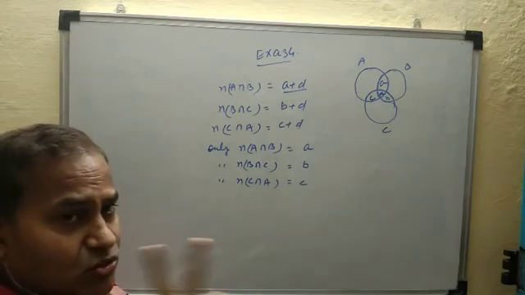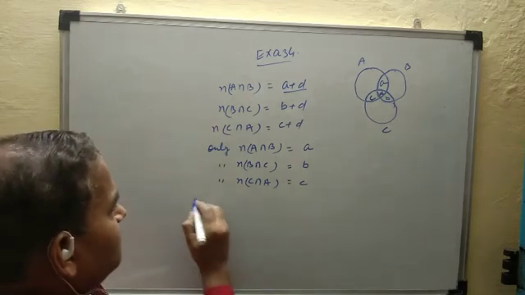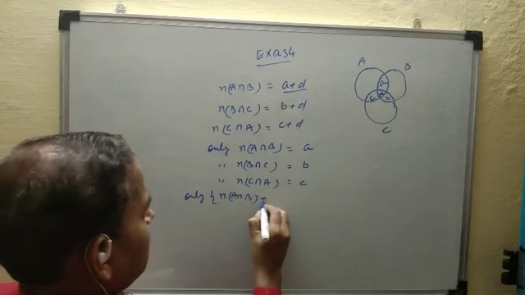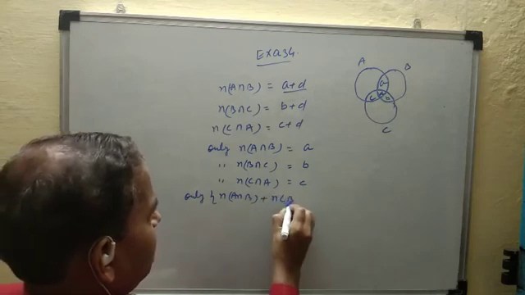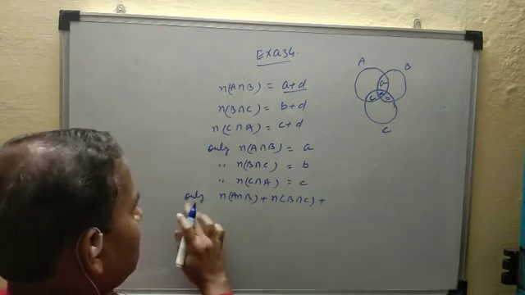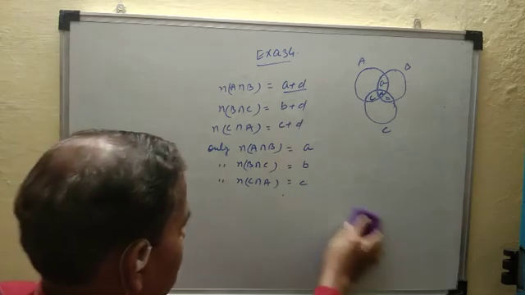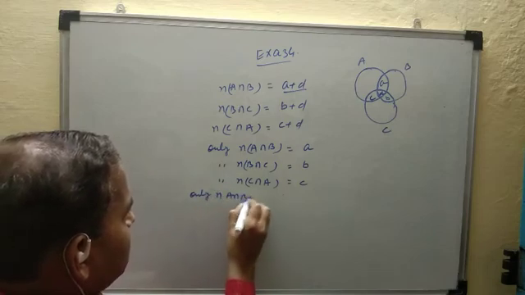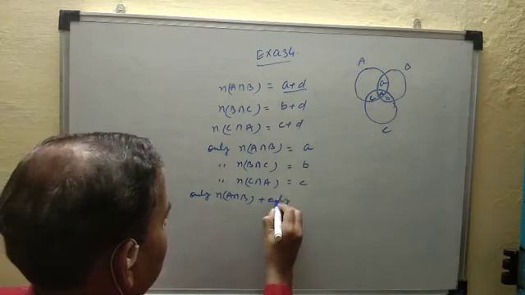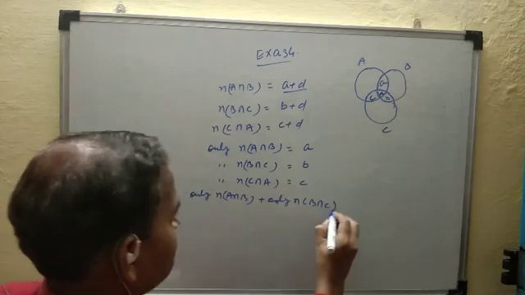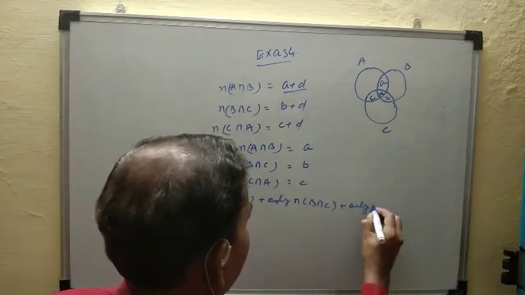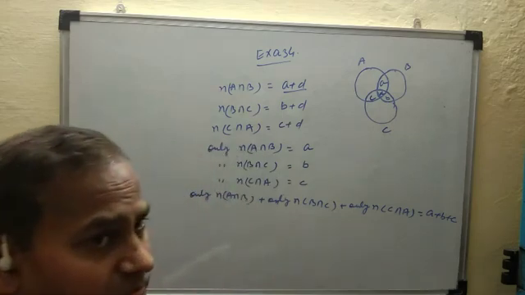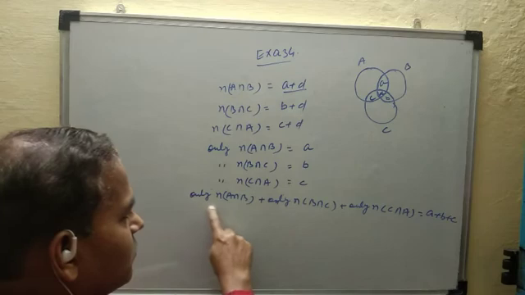So only two sets, so only number of A intersection B plus number of B intersection C, और आप अलग अलग ओनली लिख दें, this can also be written: only number of A intersection B plus only number of B intersection C plus only number of C intersection A is equal to A plus B plus C. This can also be written as only two sets.